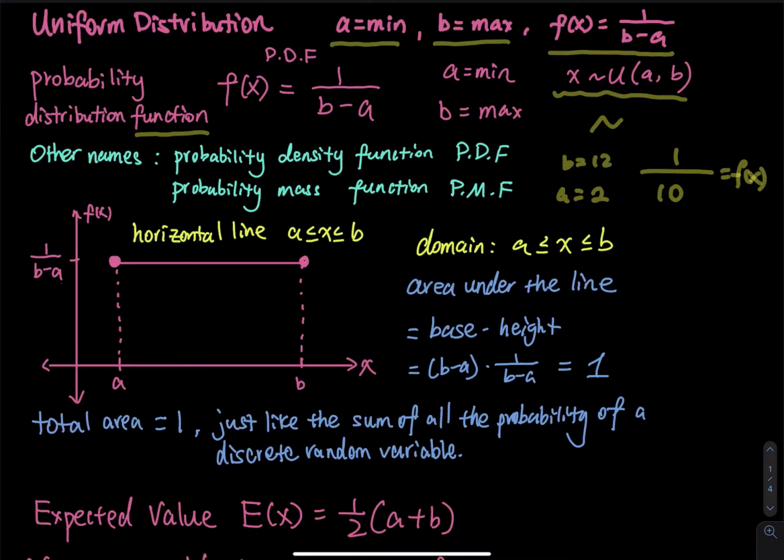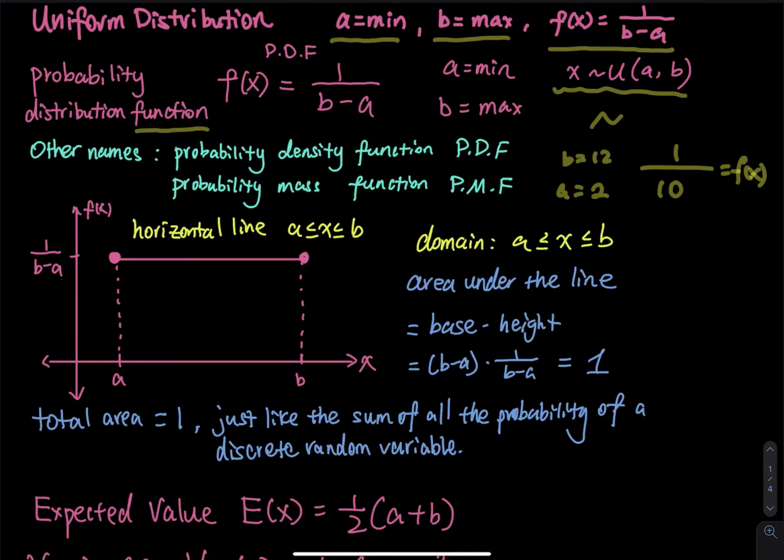That's why we have this graph. We have an x-axis and a y-axis, but the y we don't call y anymore, we call it f of x. On the x-axis, we have a cut at A and a cut at B, and the height is 1 divided by b minus a.